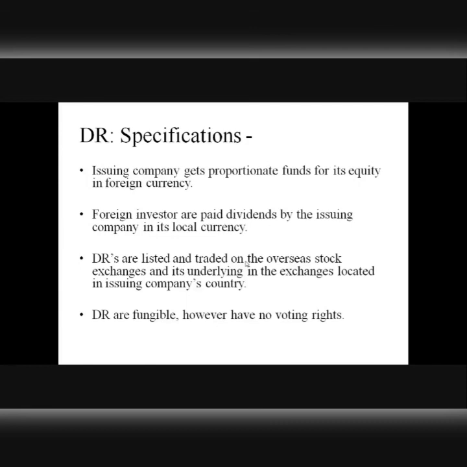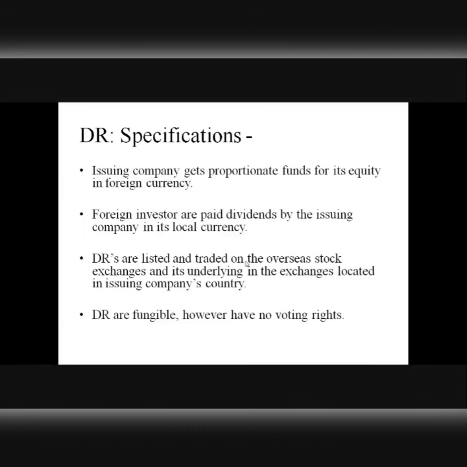The only thing is that the company which wants to raise foreign equity with the help of DRs will have to arrange equity shares. Whether those equity shares will be arranged by issuing fresh shares by the company, or else they can be bought or purchased from the secondary market, right? So anytime a company wants to raise additional capital, it can do so by arranging a certain number of equity shares, either by issuing them fresh. Issuing them fresh is a complicated process. A simple way is that the company buys them from the secondary market from existing investors, and then uses those equity shares for creation of depository receipts in a foreign market, right?